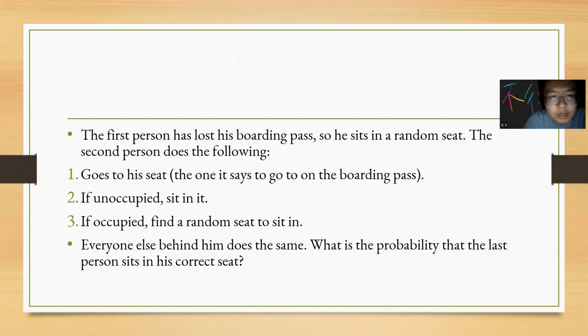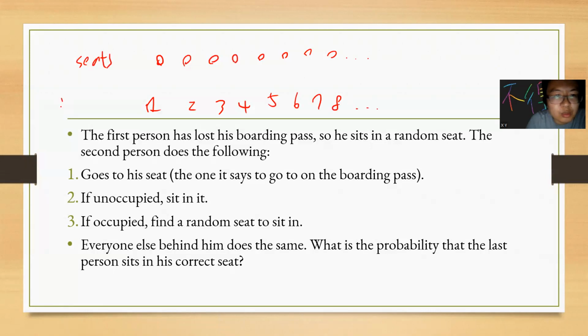So basically the first person has lost his boarding pass. So these are the seats, and these are the persons: number one, number two, number three, number four, number five, six, seven, eight. This guy is very stupid, he lost his boarding pass, so he will randomly choose one position.